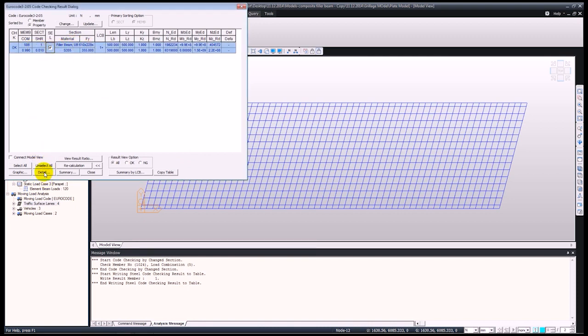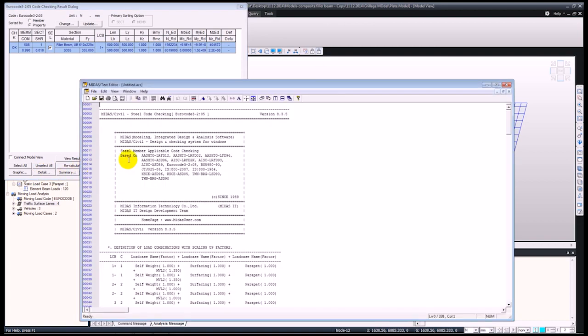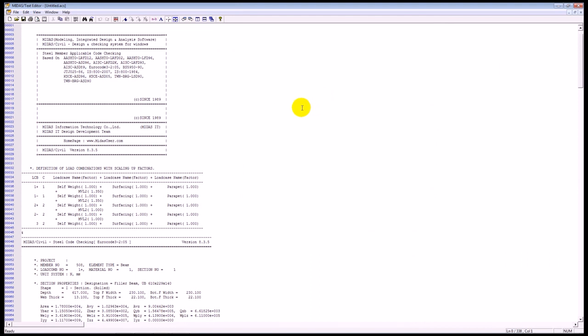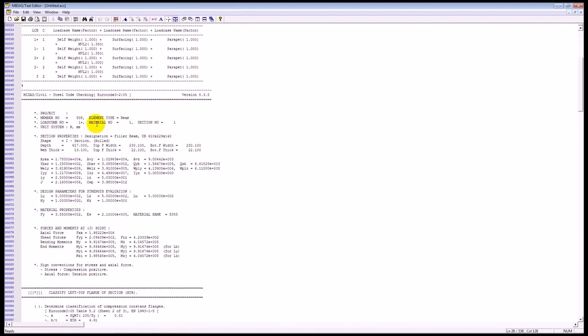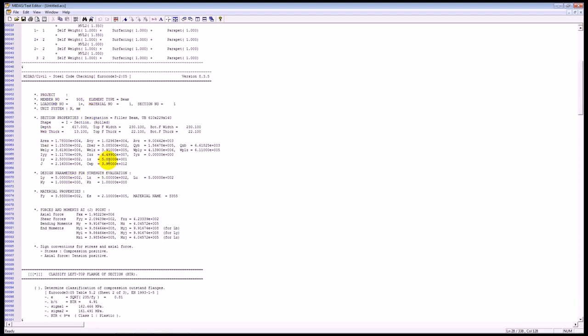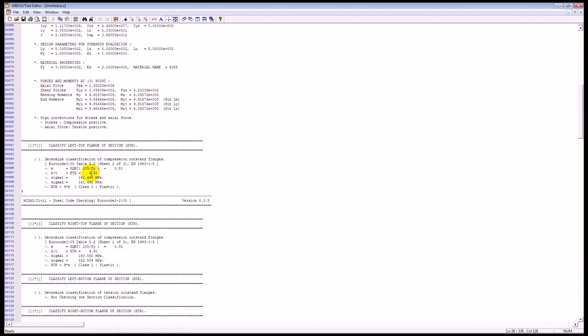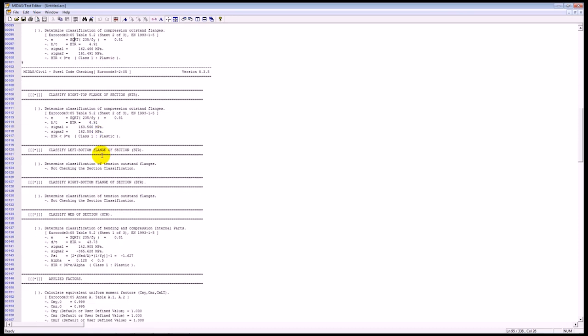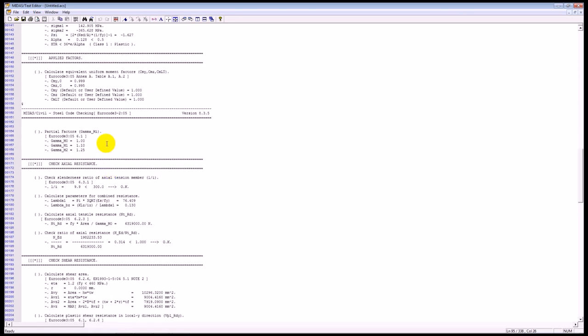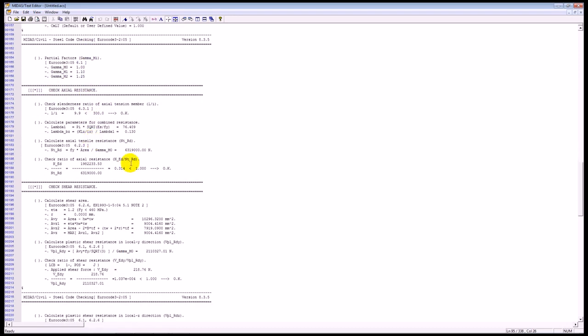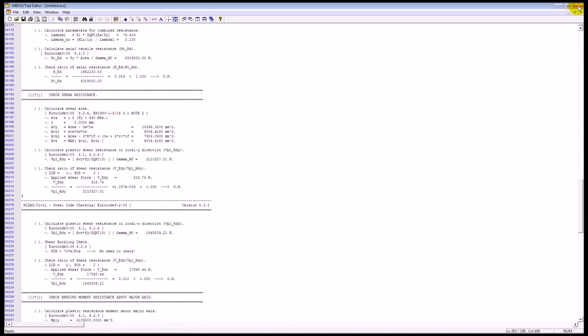So for this, we can have a look at the detailed design and the detailed output. Here the software shows us all the load combinations together with the steel code checking information, as well as the classification of the flanges and other checks, if they pass or not. Okay, so let me close this down.